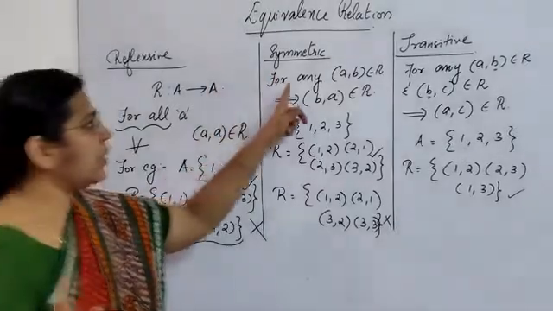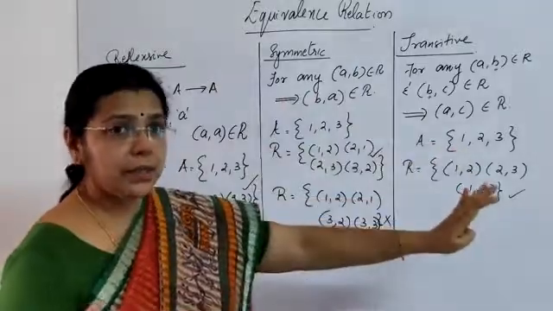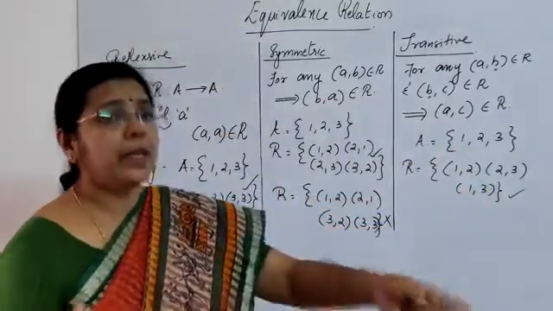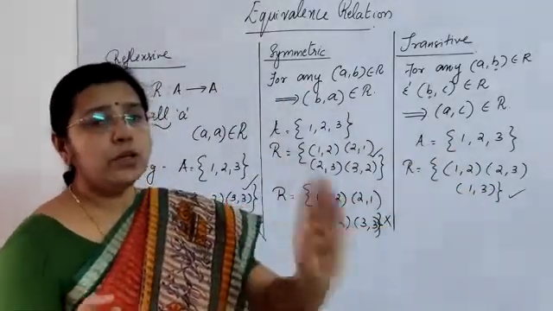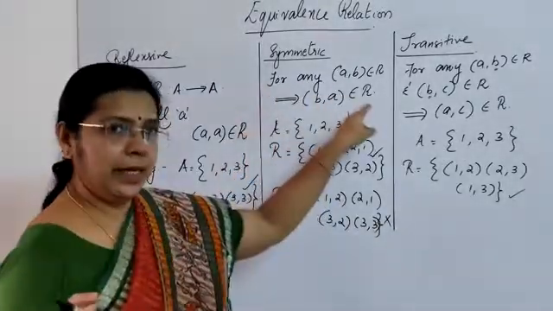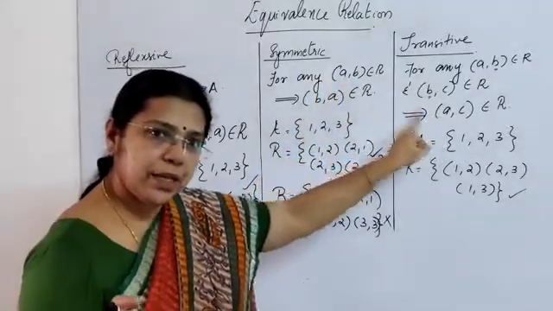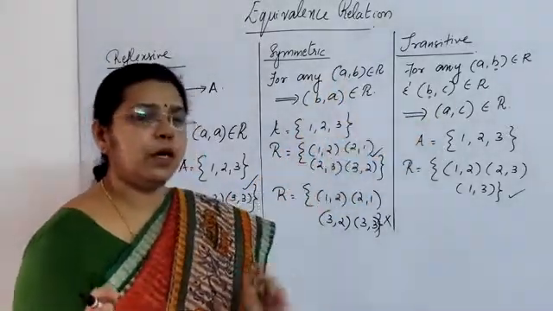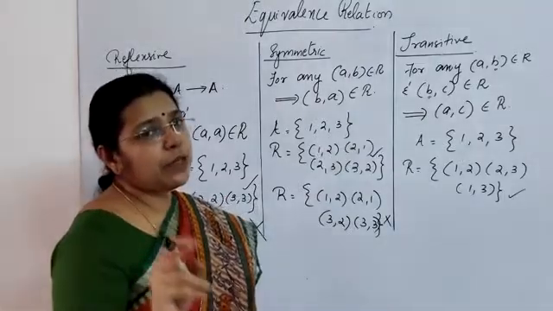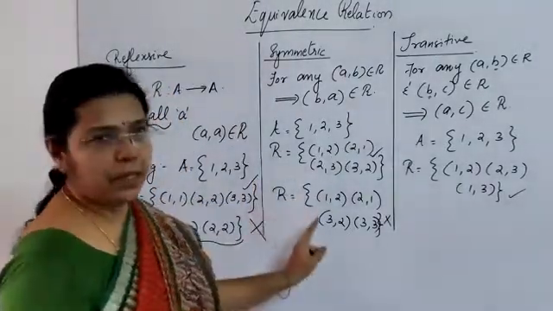But next, coming to symmetric. It is not for all the elements. It is not for all the ordered pairs. It is only for those ordered pairs which are given. That is why I have written for any. For any ordered pair A, B belonging to the relation, B, A must also belong to the relation. If so, it is called a symmetric relation. I hope the example is clear to you.